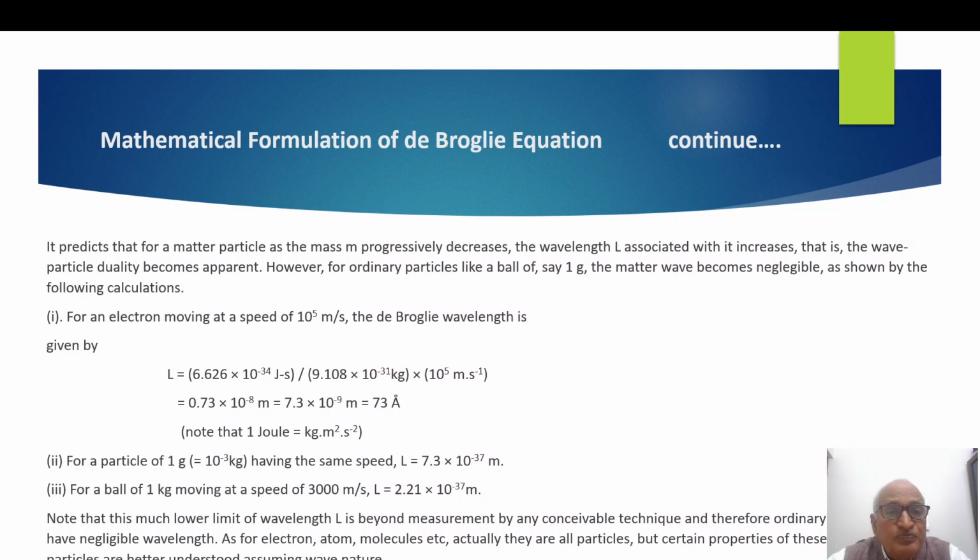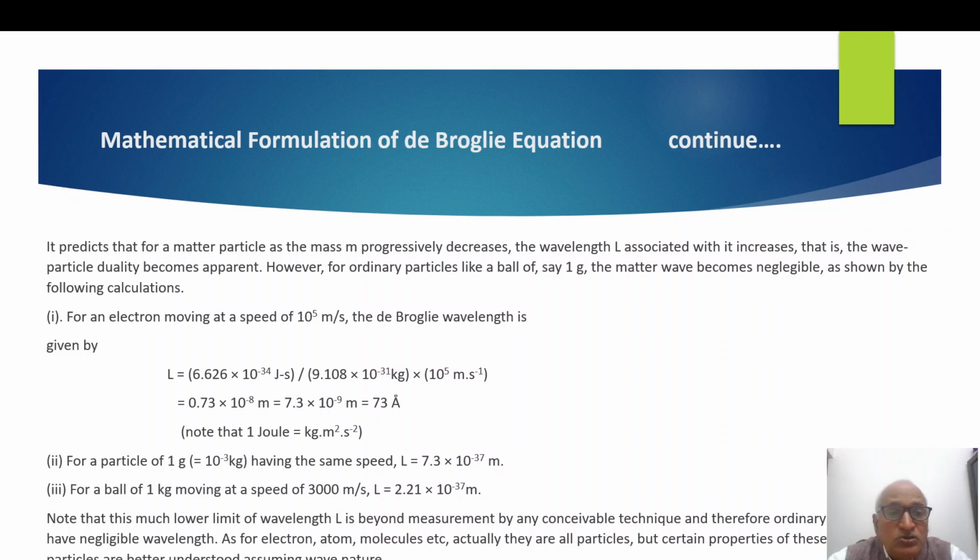meter per second. So wavelength λ equals h, the value of which is 6.626 × 10^-34 joule second, divided by the mass of the electron, 9.108 × 10^-31 kilogram, divided by the velocity 10^5 meter per second.